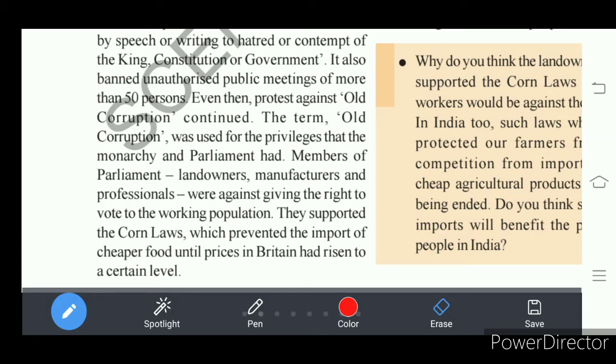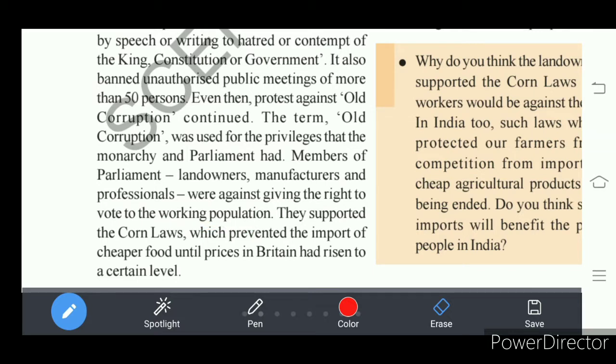These were parliament members. They were not ready to extend the right to vote to the working population. Who are called the working population? Those who are in industries. So working people did not have the right to vote.